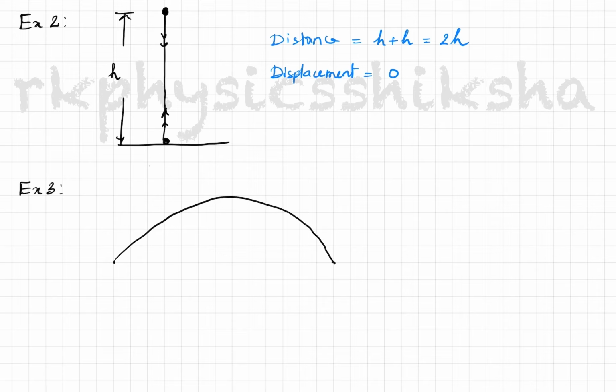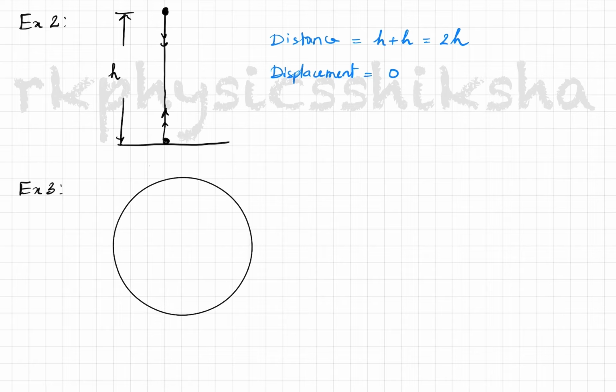Or else I better take the circle and cut it. That gives it a better presentation. So the particle has a semicircular path starting here and ending up here. This is the initial position, this is the final position. Now this semicircular path has a radius of r. This is r and this is r.